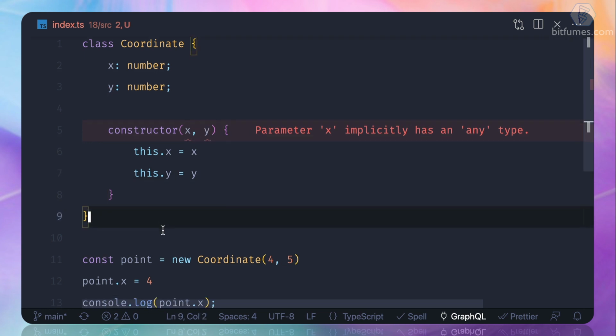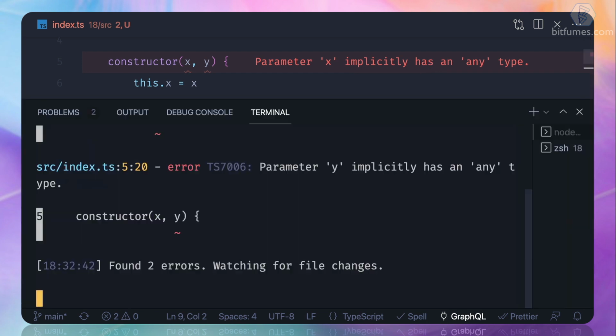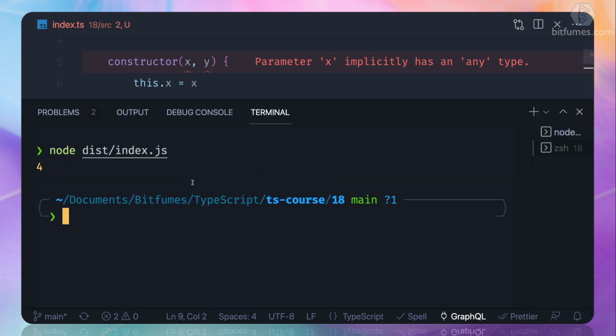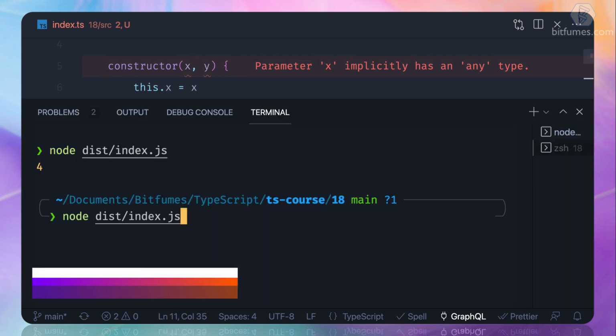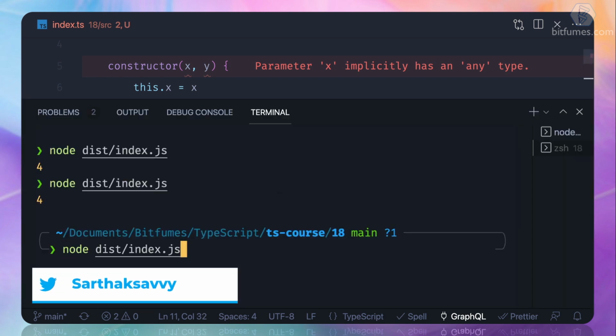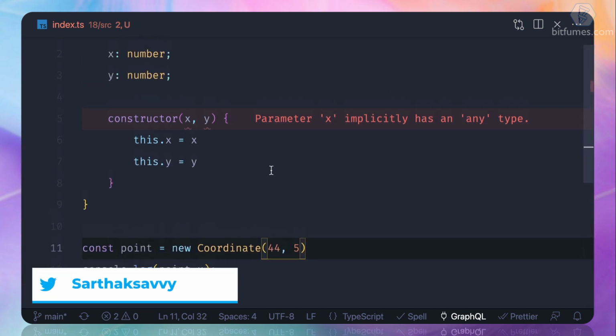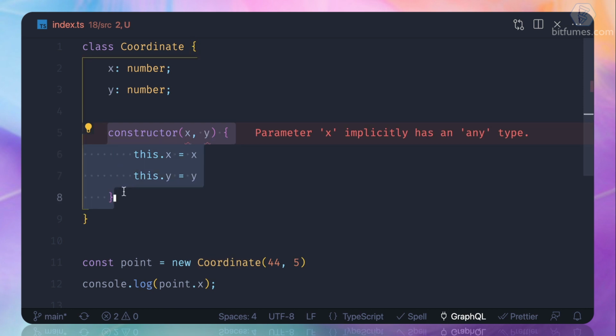That's a simple thing, and that's a type issue, no worries. But you can see if I run it, we are getting 4 because we have 4 here. If I remove it, now we are getting 4 because of this 4. Maybe we can change it to 44. Yes, so this is how we can initialize the class, and we force it to give the value in the constructor.